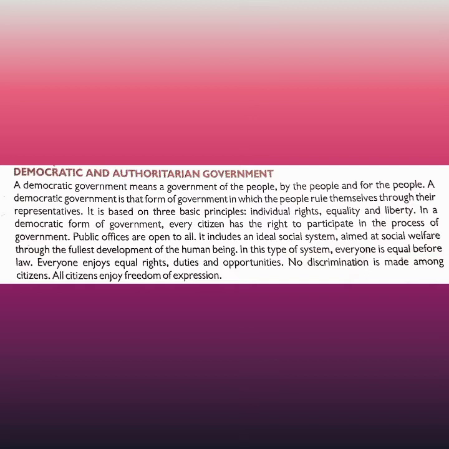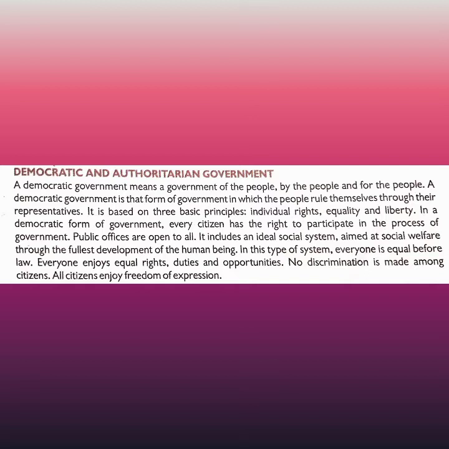Here it is said that government of the people, by the people, for the people is a democratic form of government. People rule themselves through their representatives. It is based on three principles: individual rights, equality, and liberty. Every citizen has the right to participate in the process of government, and public offices are open for all.